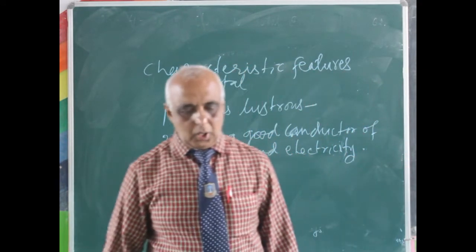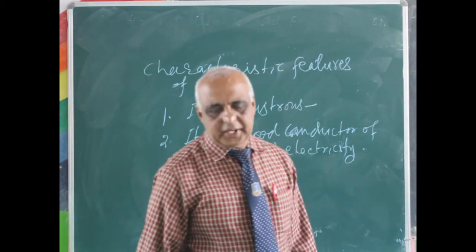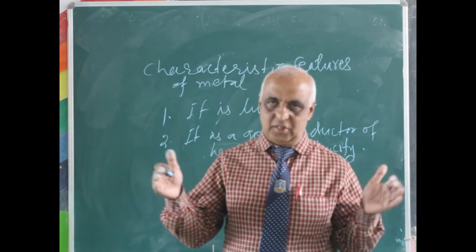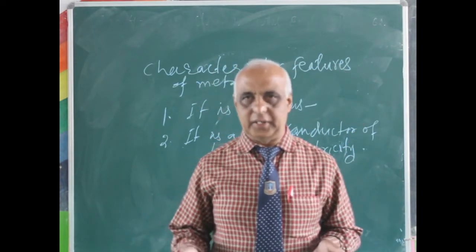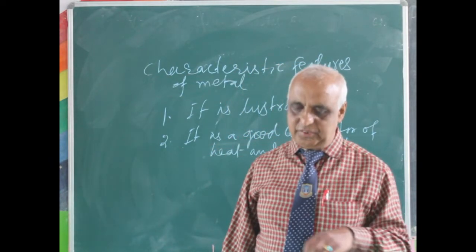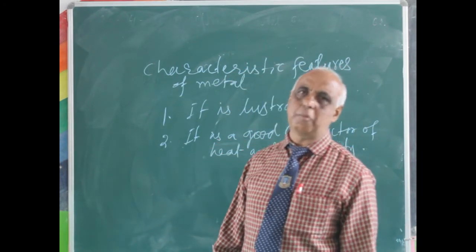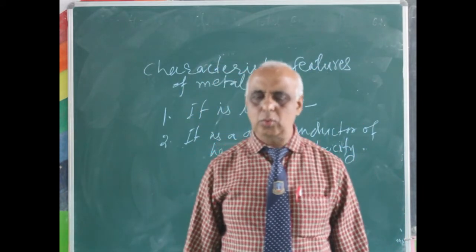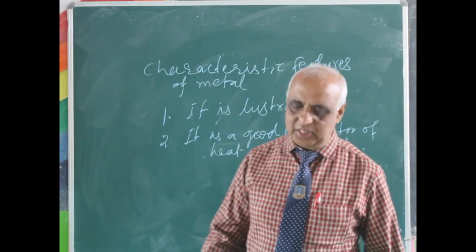Third one, it is ductile. It means it can be drawn into wires, which we use in our homes. So they can be drawn into wires to carry heat and electricity. That means it is ductile. Clear? And the fourth one, it is malleable. Malleable means it can be beaten into thin sheets. Clear?